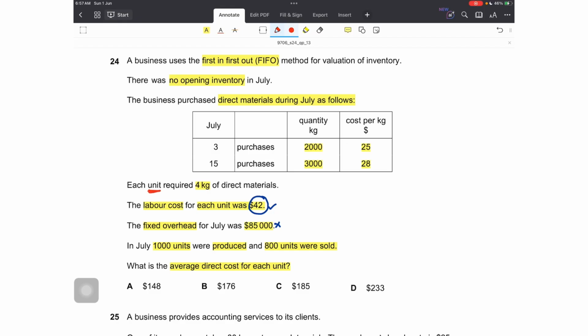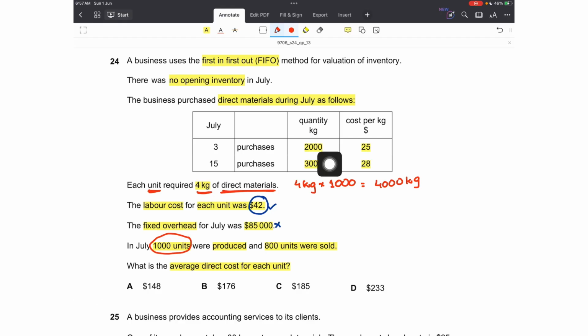It says that each unit requires 4 kg of direct material. Can I first calculate how many kgs were used in total to produce 1000 units? If 4 kg is used for 1 unit and 1000 units were produced, this means 4000 kgs of raw material was used.